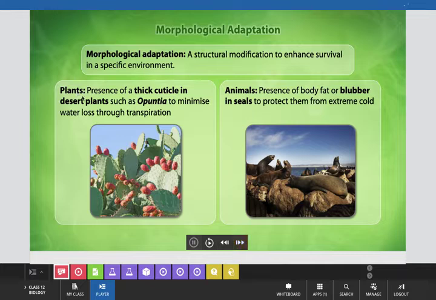Here is one example in plants and one example in animals. Presence of a thick cuticle in desert plants such as Opuntia to minimize water loss through transpiration is one example of morphological adaptation in plants. On the other side, presence of body fat or blubber in seals to protect them from extreme cold is one example of morphological adaptation in animals.